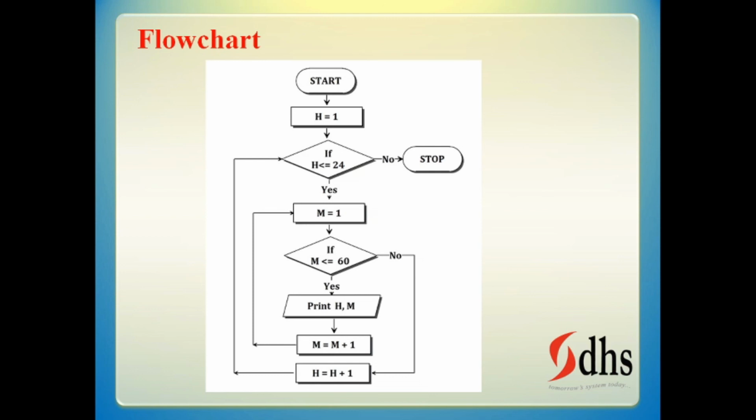Here is one small mistake: in the loop, m equal to m plus 1 has to go to the if condition, not to the top. That is one small correction, that's all. Okay, so hope you understand.